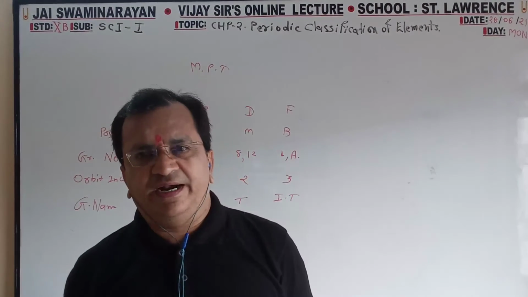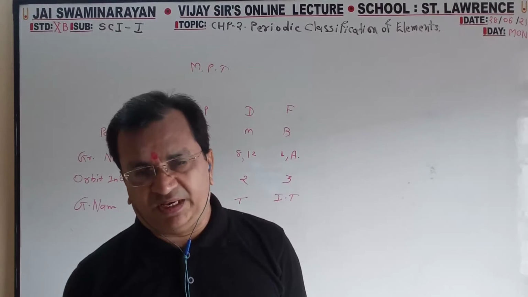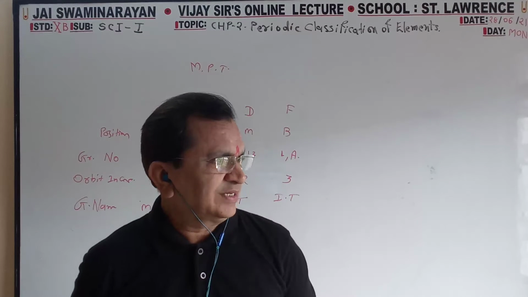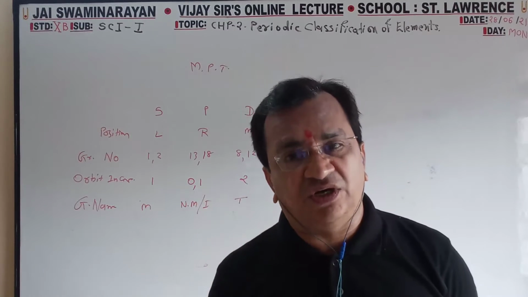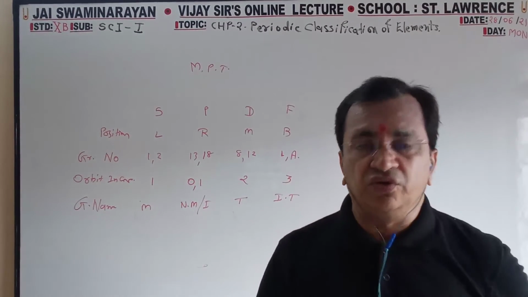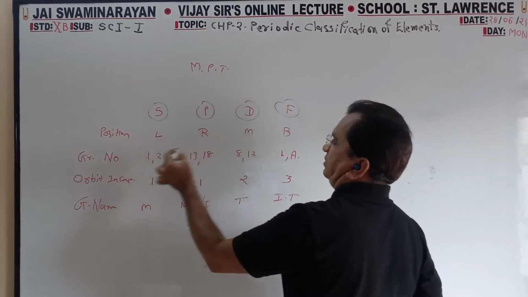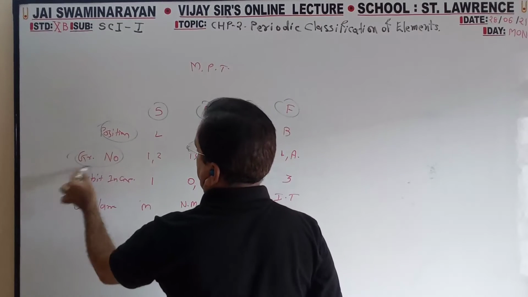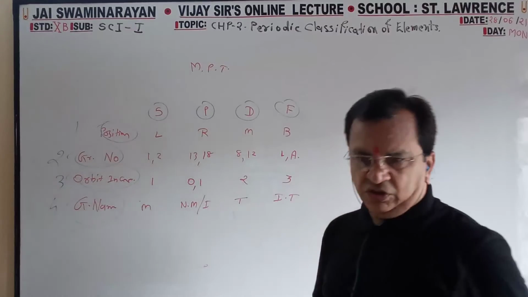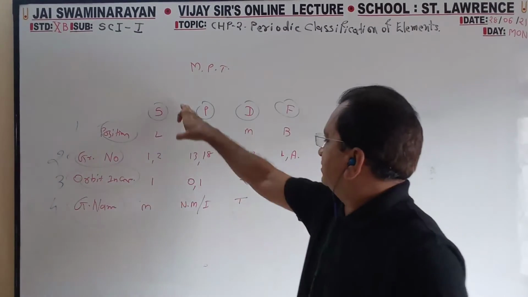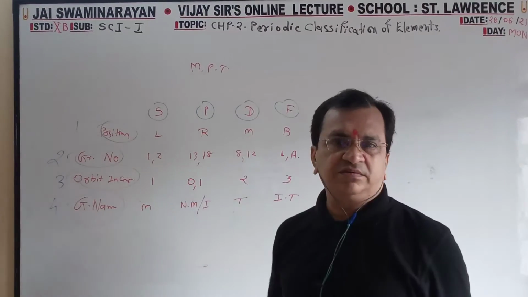Two types of questions, 101% they will ask from this chapter, from this topic: classification of the modern periodic table on electronic configuration. There are four groups, S, P, D, F, and on 4 points we are doing 1, 2, 3, 4. So about any group they will ask, and you can write 4 points.